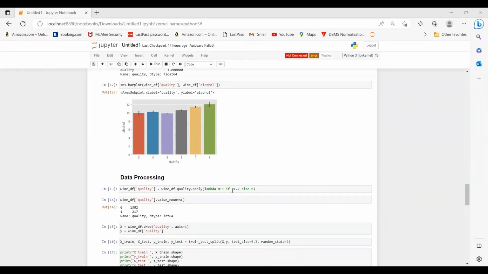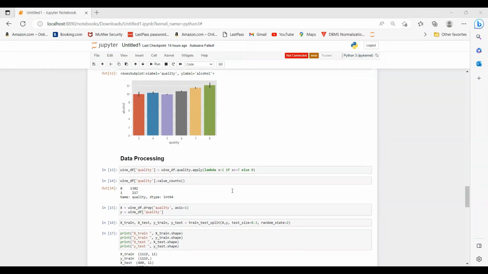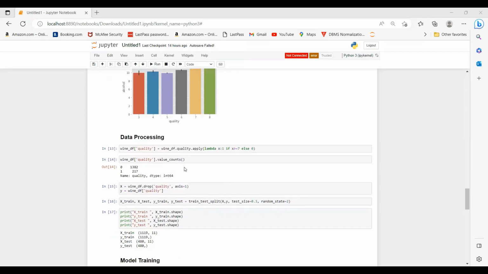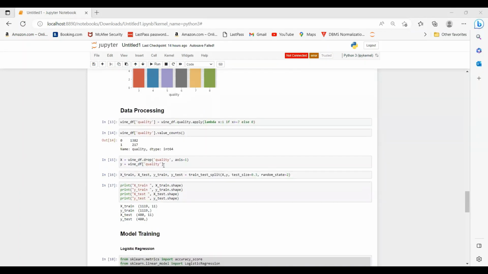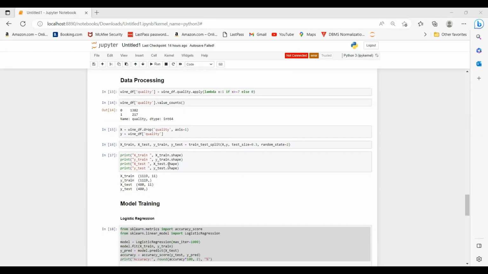Here we consider quality greater than or equal to 7 as good wines and less than 7 as bad wines. Now let's binarize the data into 0 and 1, with quality greater than or equal to 7 assigned to 1 and less than 7 assigned to 0. After binarizing the data, we can see the count here. We have divided the data into x and y, and in x we have dropped the column quality. Here we can see the shape of our training and test data.